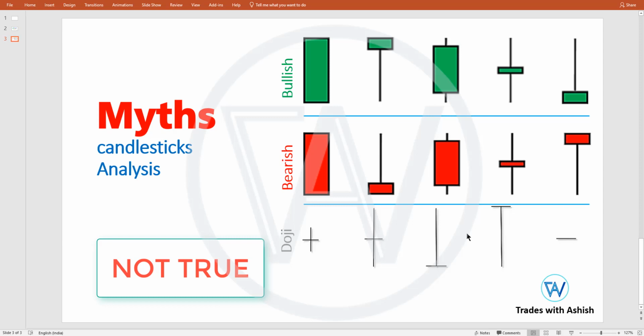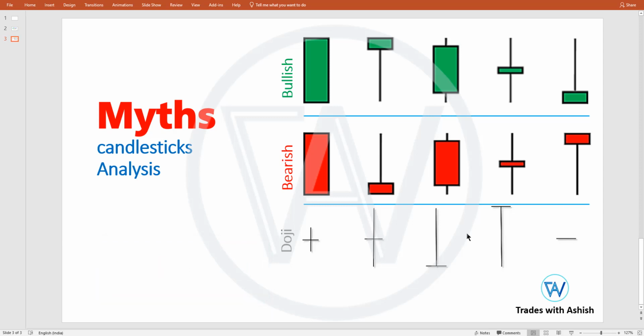None of these candles represent anything. They don't represent anything until and unless they are at the right place or in the right phase of a particular trend. Okay, for example, this is your bullish candle, this is your hammer candle, you can say pin bar also.